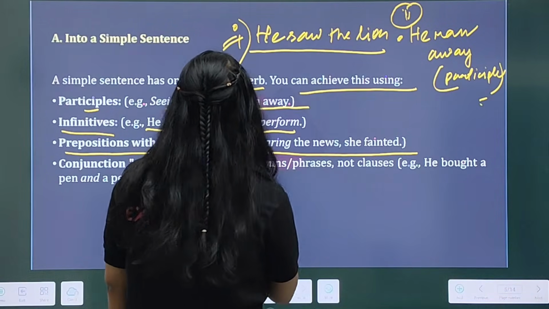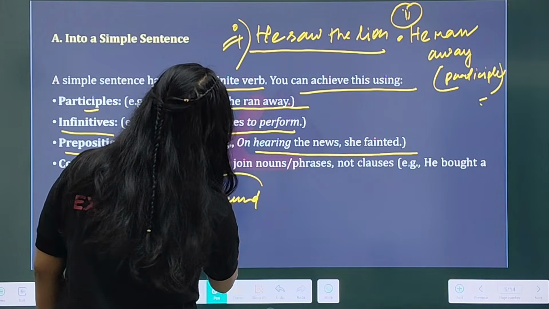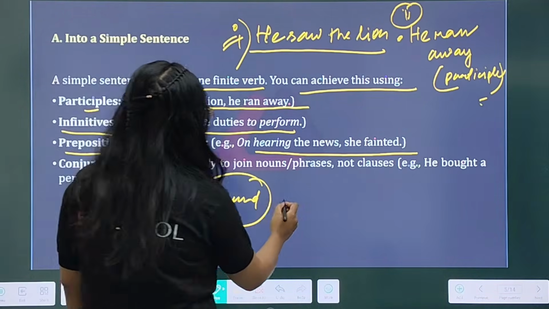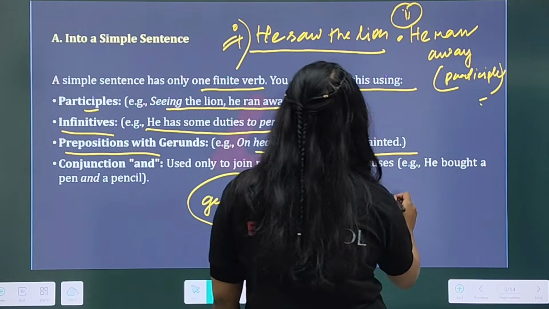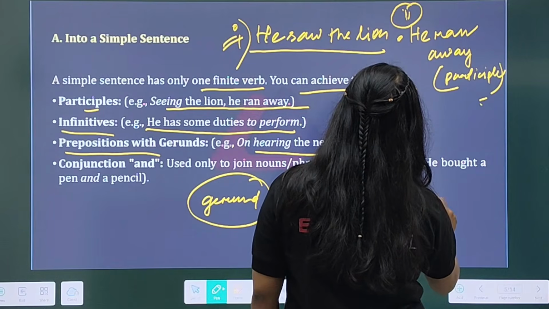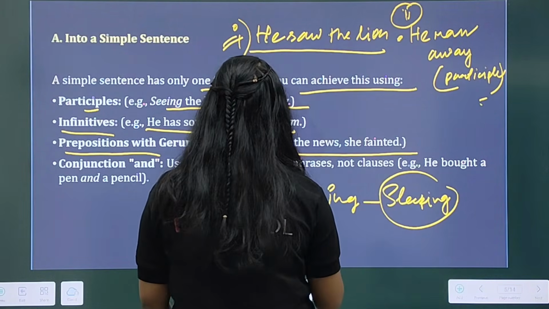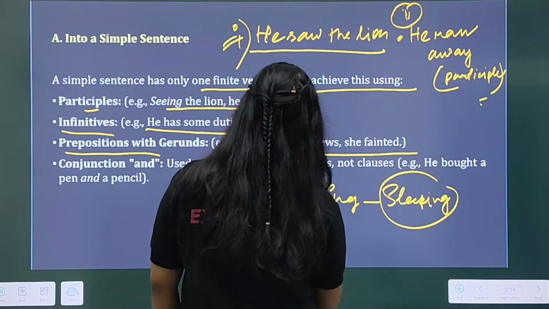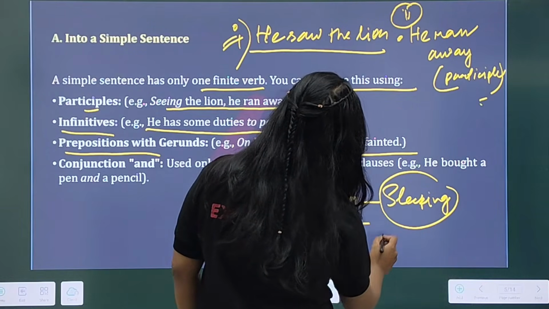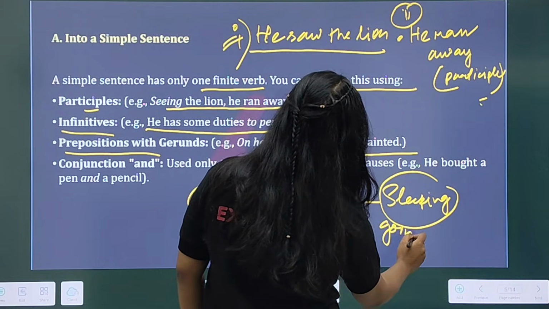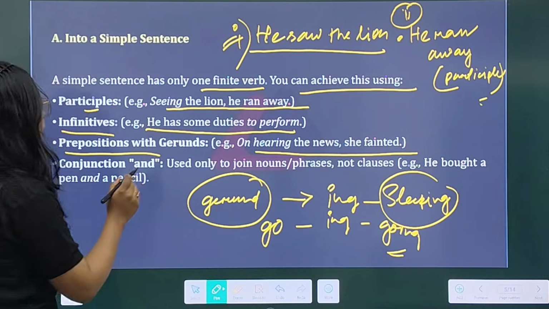Gerund. Do you know what you mean by gerund? You should have a very clear idea regarding gerunds as well. That is the ing form of a verb. Suppose sleep, that eventually becomes sleeping, right? Then what is the gerund form of the verb go? Suppose we have this verb go, then you just put the ing form of it, and it will be going, right? And that is known as the gerund. Okay, so preposition with gerunds.